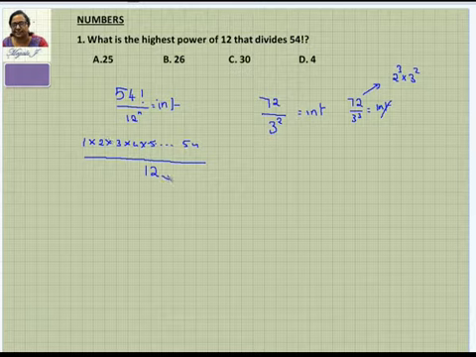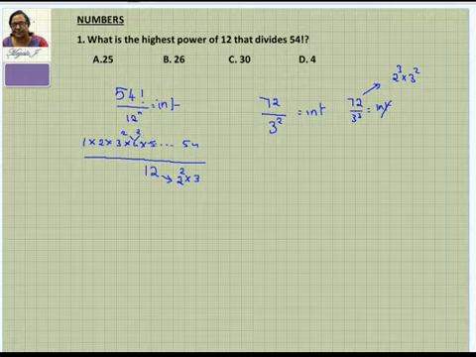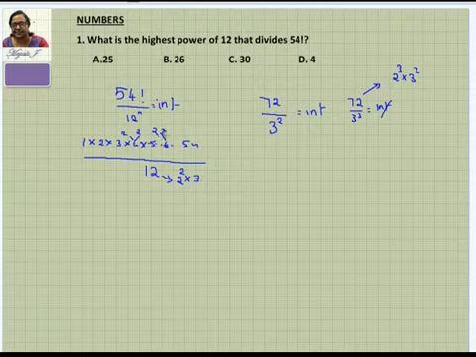When you write 12 in the form of prime numbers, it's nothing but 2 square into 3. So we have to see the combination of 2 square and 3 that is required here. For that, you have to see how many 2s are there and how many 3s are there. You can't just say that because the existing one here is 2, there is only 1 2. When you split this 4, it is nothing but 2 2s. And the next number 6, if you divide it also, you can see that it is 2 into 3. So you have to see only in terms of prime numbers, like how many 2s are there, how many 3s are there. That's what you're going to see here.